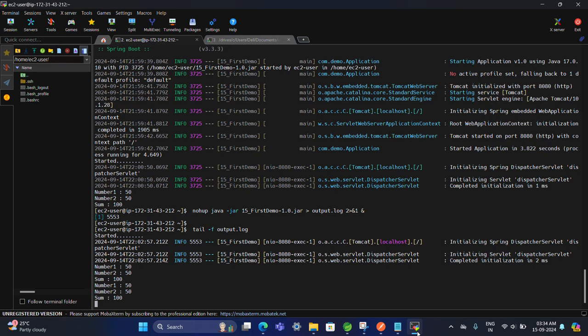So we have successfully converted the jar, created an EC2 machine, connected to the EC2 machine, copied our jar into the EC2 machine, installed Java, then enabled read and write permissions, and run our project. In the background also we have enabled it, and we tested both APIs. So successfully we did all the tasks here, and all the explanation. I think I explained well. So that's it. Thank you so much.